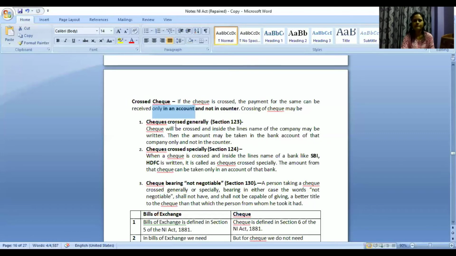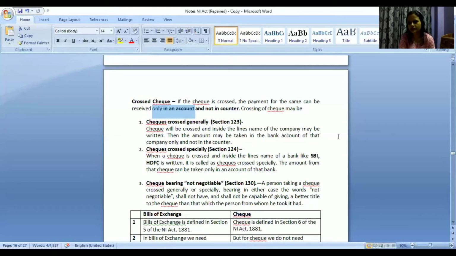Ma'am, who crosses the check? Either the person who draws it or the person to whom it is given. Who will issue? If I am issuing you a check, I will put those two lines. And if you do not want it deposited in your bank account, you can directly tell me that you don't want that crossing, then I will not put it.